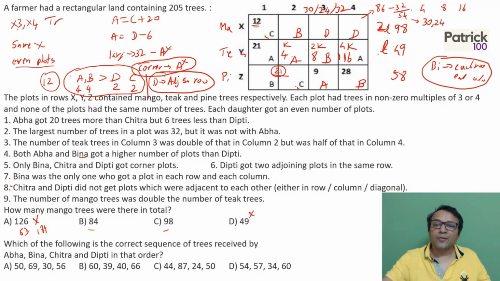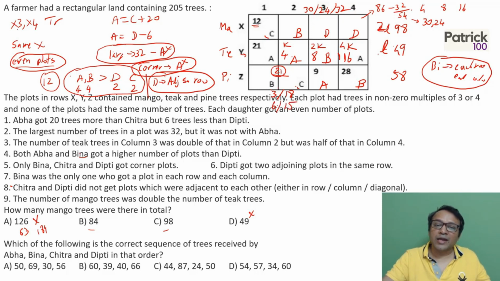So what have we used? That 32 is not A, we have used, and even number of plots we have used. Note two of them have got the same number of plots. In that case, 21, how can I break up 21? I can break it up as 3 and 18, that's one way. 4 and 17 is not possible. I can break it up as 6 and 15, that is another way which is possible. Okay, 6 and 15.